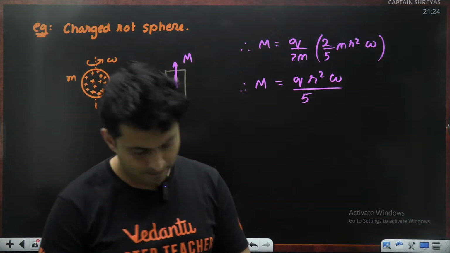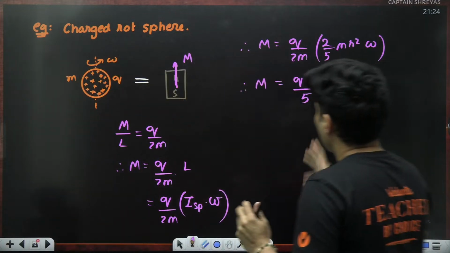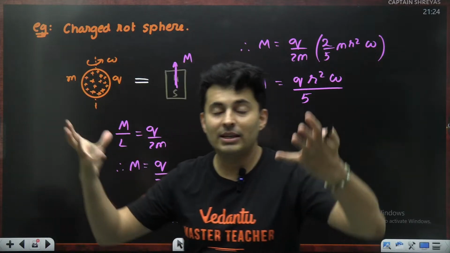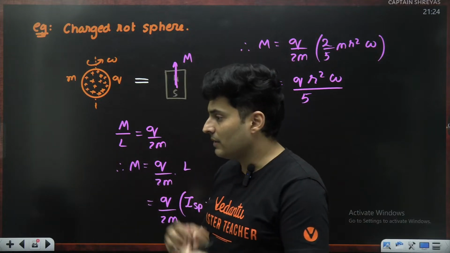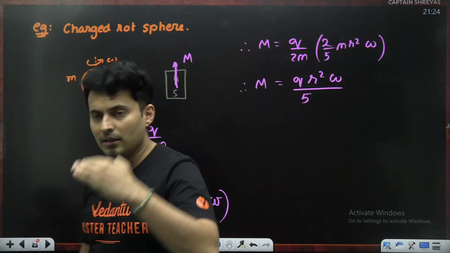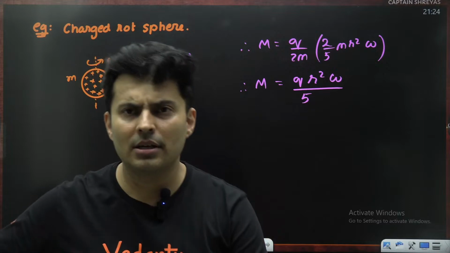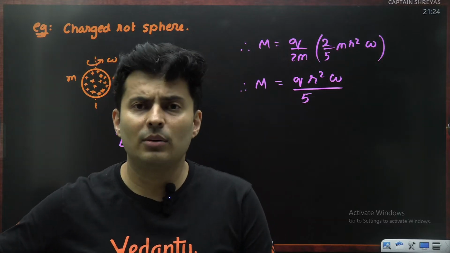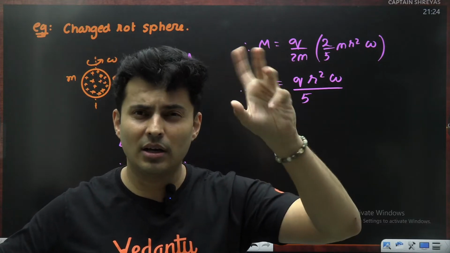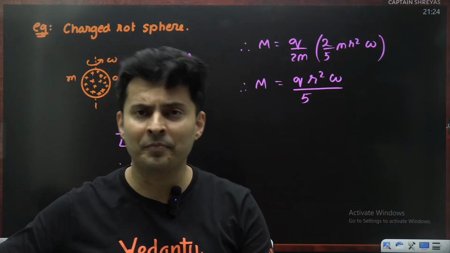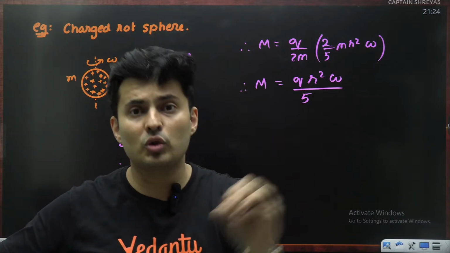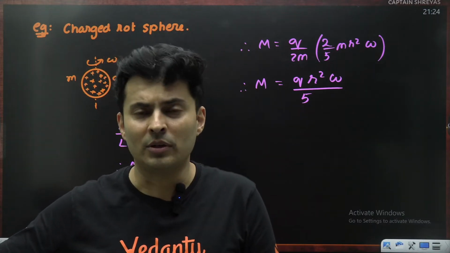Amazing, right? Great. So we have seen gyromagnetic ratio. We have seen how coils produce magnetic field, behave like electromagnets or bar magnets. We have seen the formula for magnetic dipole moment. That was the last part of this particular lecture. After this, the second part will be the effects where you study qv cross B, IL cross B, and torque and forces on magnetic moments. Okay, so we'll do the effects part in the next lecture. This lecture, we have completed the sources of field and the magnetic dipole moment concept.